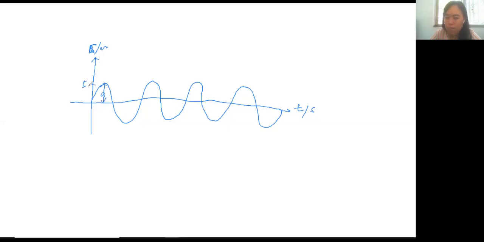Let's refresh a little bit. What is the amplitude here? 5 meters. Very good. On this part we cannot find the wavelength. Later I will tell you why we cannot find the wavelength here. Now I will focus on period, frequency, and also wave speed. These are another 3 terms that we need to learn.